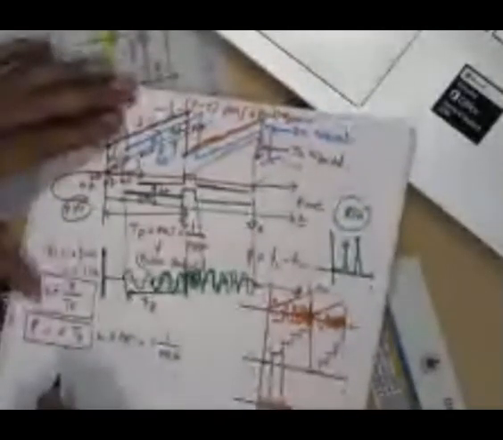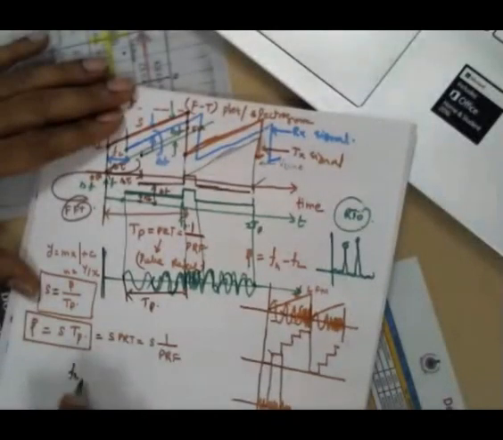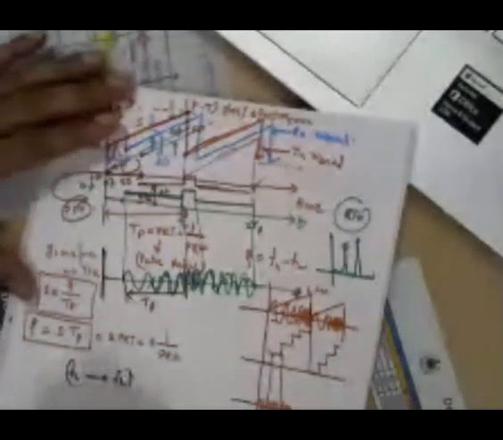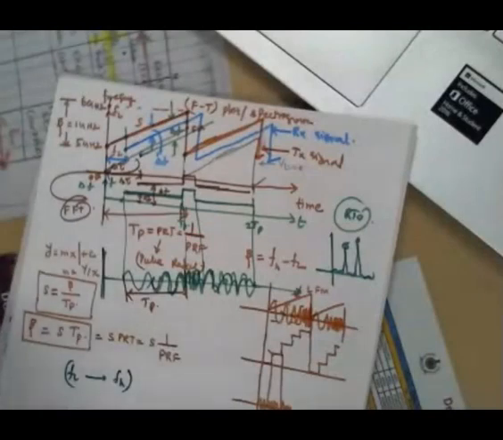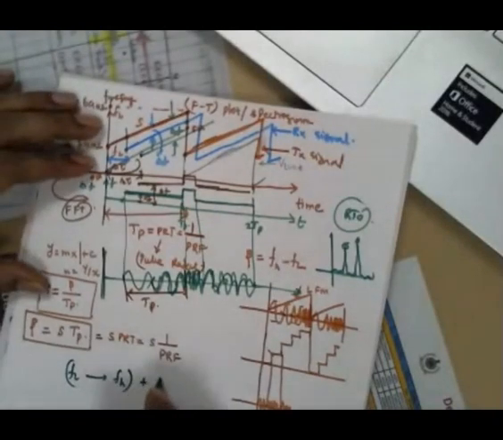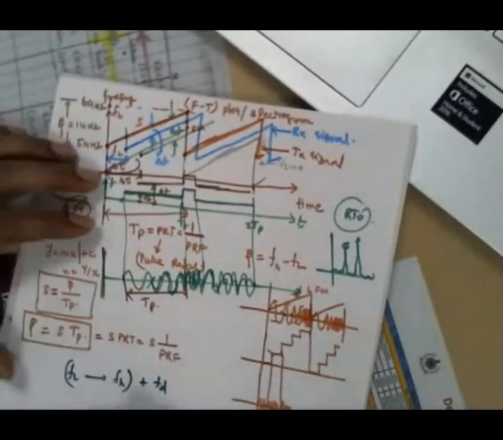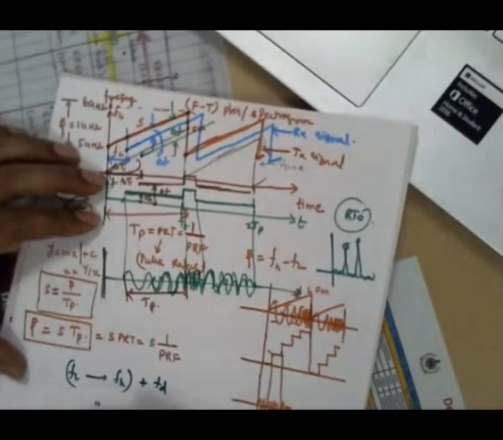If the target is moving, if it is approaching you, then what happens? This FL to FH profile will be shifted by the Doppler, meaning plus FD if it is an approaching target, otherwise minus FD.